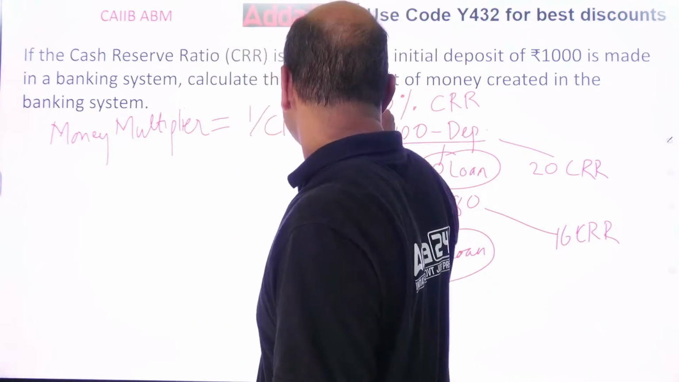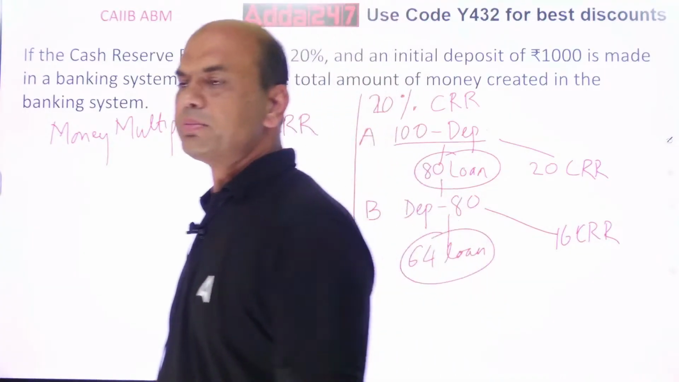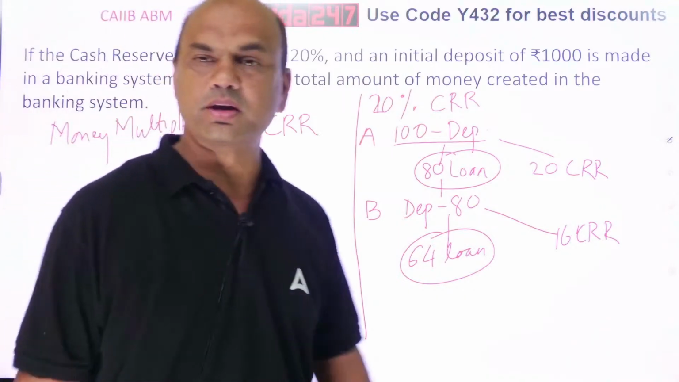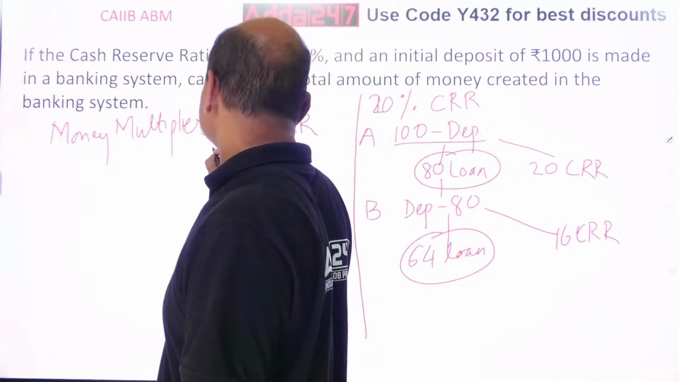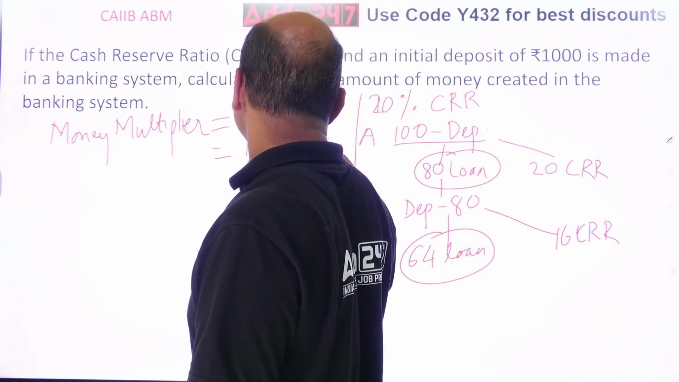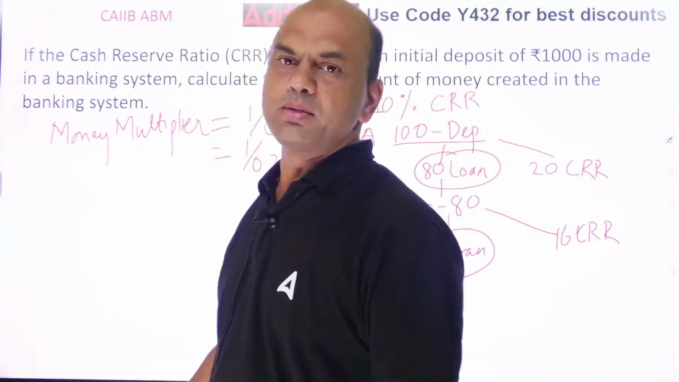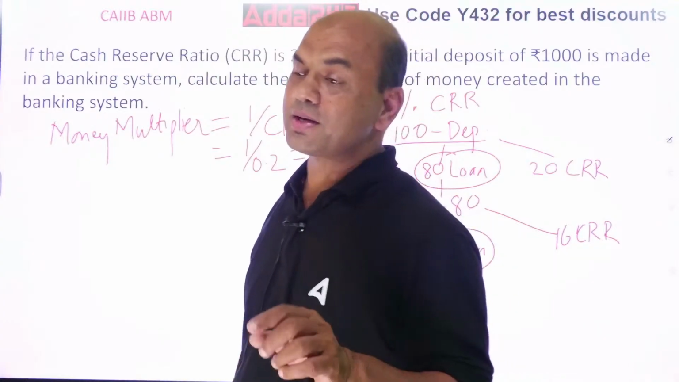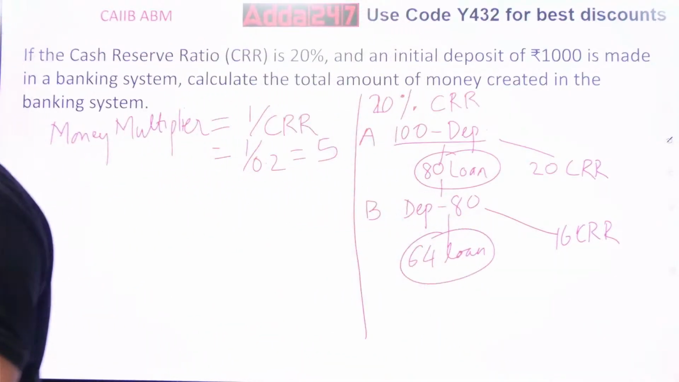Money multiplier equals 1 upon CRR. What is this CRR given now? 20%, so 0.2. So money multiplier equals 1 upon 0.2, which is 5. Now the question is, what is the amount created in the banking system?